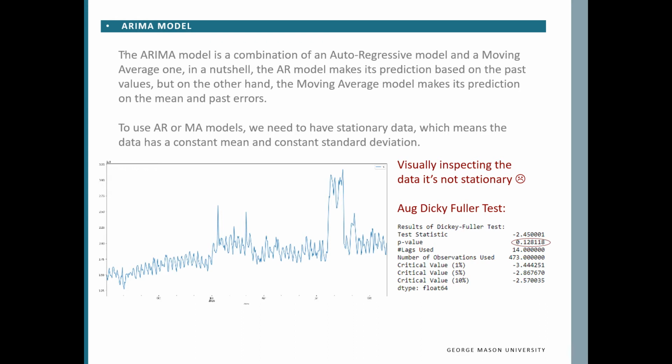After plotting the data to inspect it visually, as you can see in the graph, it doesn't look stationary, but still, we can do a test called the augmented Dickey-Fuller test to verify. As you can see here, the results from the test show that the p-value is high, which means we have no substantial evidence that the data is stationary. That's a bummer, but we can still use the data by applying the difference transformation. We can create stationary data by subtracting the value at time t and the previous one at time t minus 1. And the ARIMA model will help us automatically do this transformation.